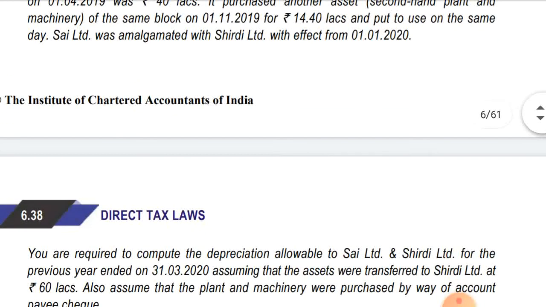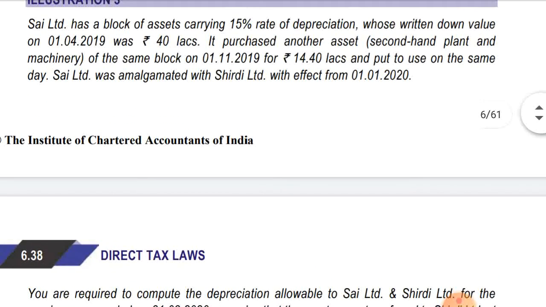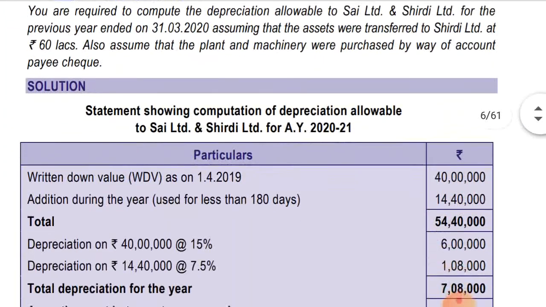So for what amount it has been transferred by Sai Limited to 3D Limited under the amalgamation is irrelevant because it won't make any difference to our calculation of depreciation. In this case, full rate depreciation will be allowed in case of 40 lakhs and half rate will be allowed in case of 14,40,000. First, we will compute depreciation as if amalgamation has not taken place. We'll compute the total depreciation and then we'll segregate the depreciation based on the number of days the assets were used by the amalgamating company and the amalgamated company. Okay, so let's move to the solution.